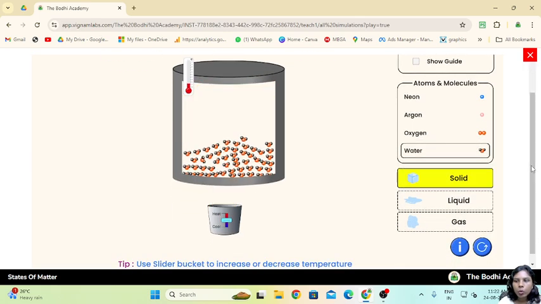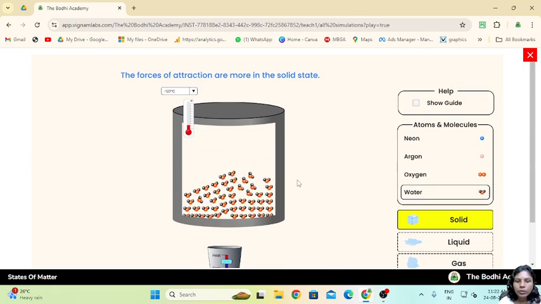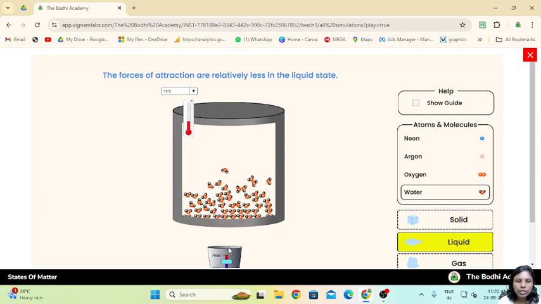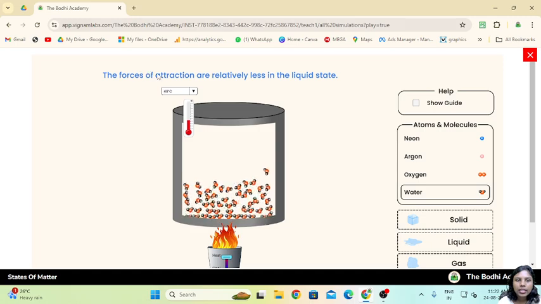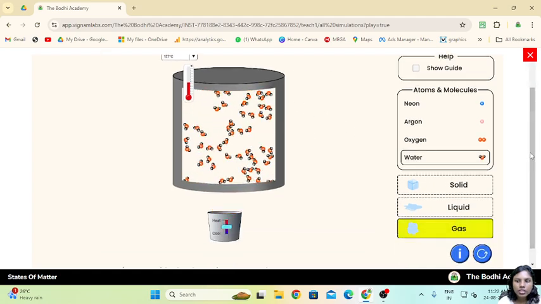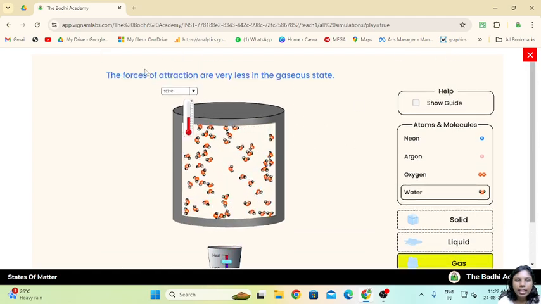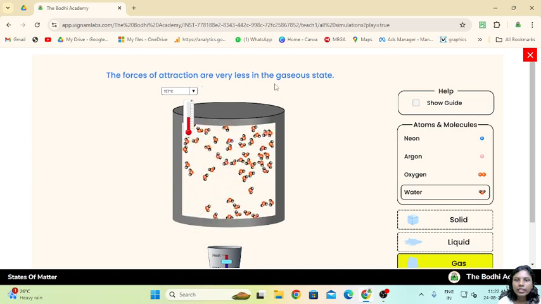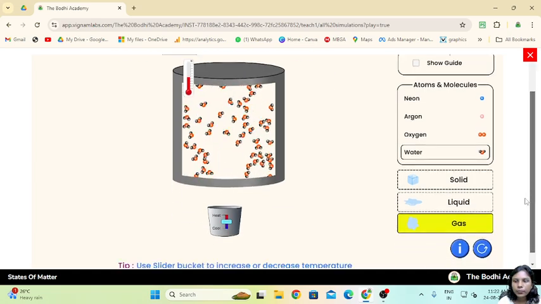Last we have water molecules. In the solid state their forces of attraction are greater because they are tightly packed together. If I go to the liquid state, the temperature is increased, and you see that the forces of attraction are relatively less. Finally we have the gaseous state, where again the forces of attraction are very low.